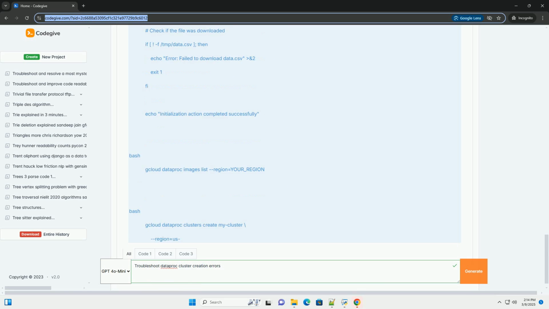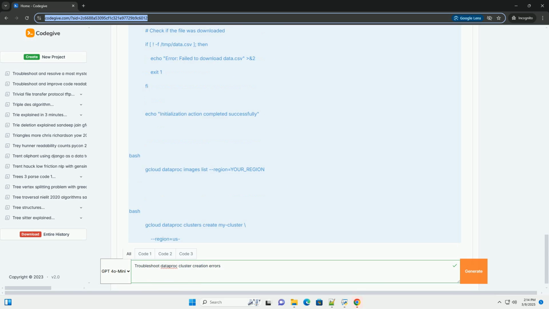Request a quota increase. If you need more resources, request a quota increase through the Google Cloud Console. Provide a clear justification for your request. Be patient, quota increases can take some time to be approved. Reduce resource consumption. Consider using smaller machine types, reducing the number of workers in your cluster, or using a different region with more available resources. You can also try cleaning up unused resources, for example old VMs or persistent disks.